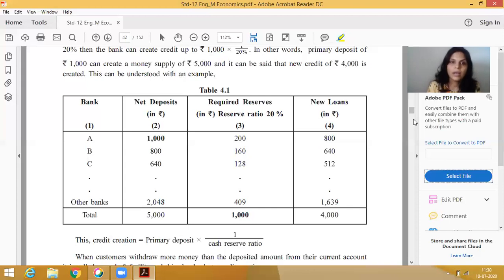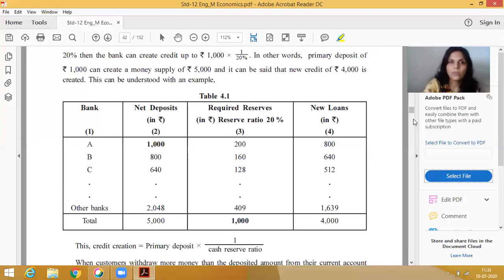Then again 20% is the CRR. So what is 20% of 640? 128. This 128 will be reserved by the bank, and 640 minus 128, that is 512 rupees, will again be lent to any other person. So this process goes on one by one in the market. Compared to the primary deposit, credit creation has multiplied many times. Clear? So this is credit creation. Any doubts? Now let's come to our theory.